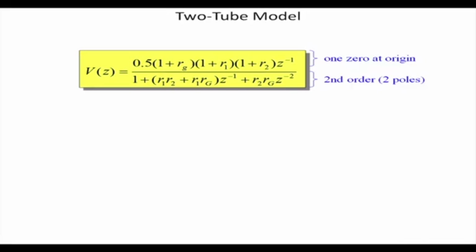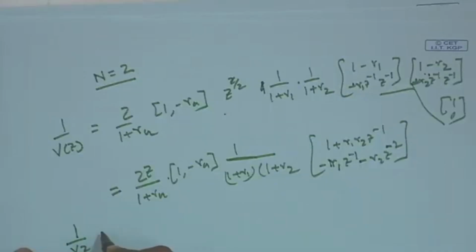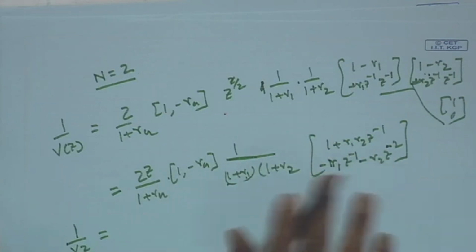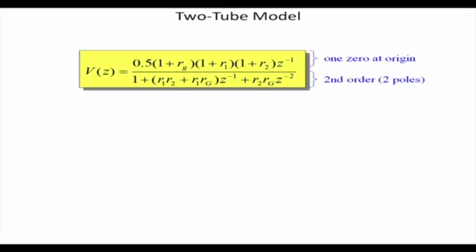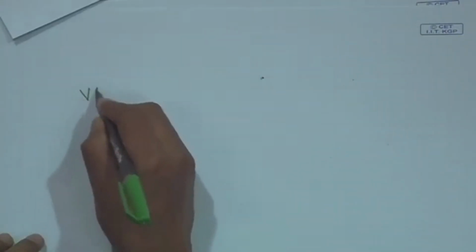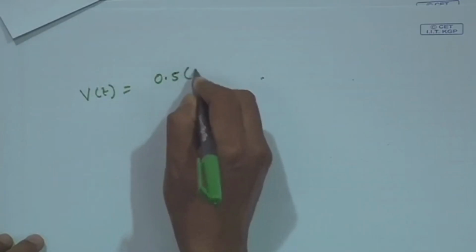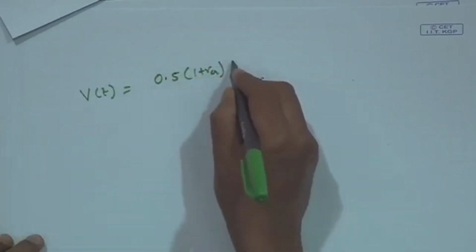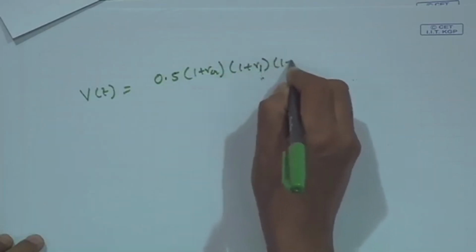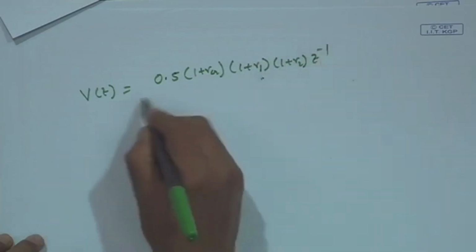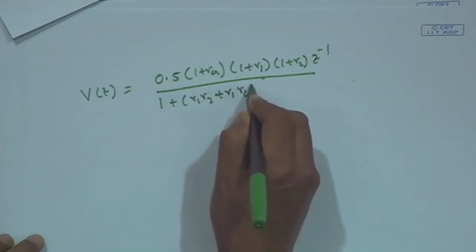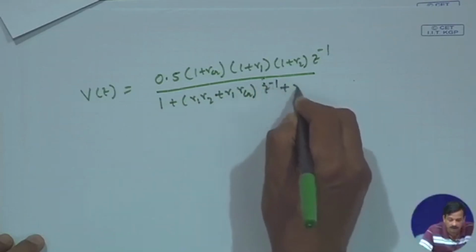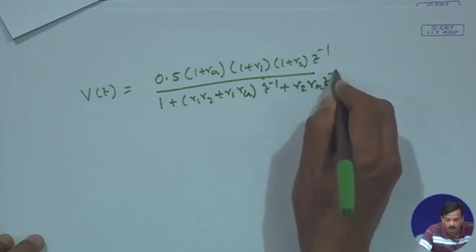So if I write down the equation, the whole equation 1 by V z, I can multiply 1 plus r1, 1 plus r2 and this thing together, and then V z will become 0.5 1 plus rg into 1 plus r1 into 1 plus r2 z to the power minus 1, divided by 1 plus r1 r2 plus r1 rg z to the power minus 1 plus r2 rg z to the power minus 2.